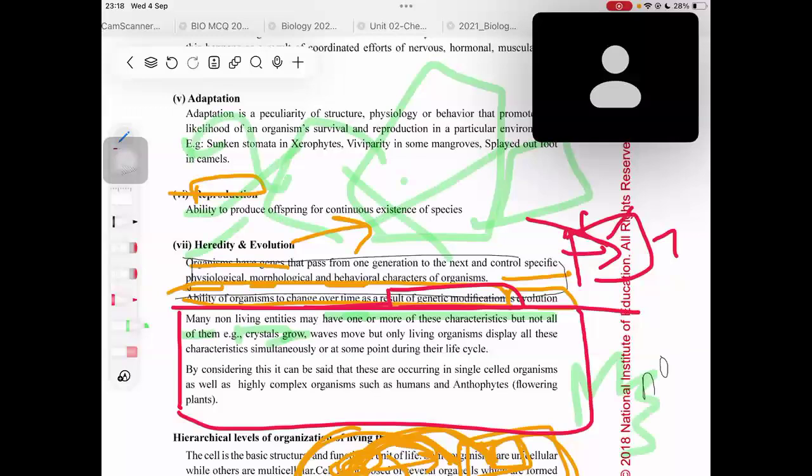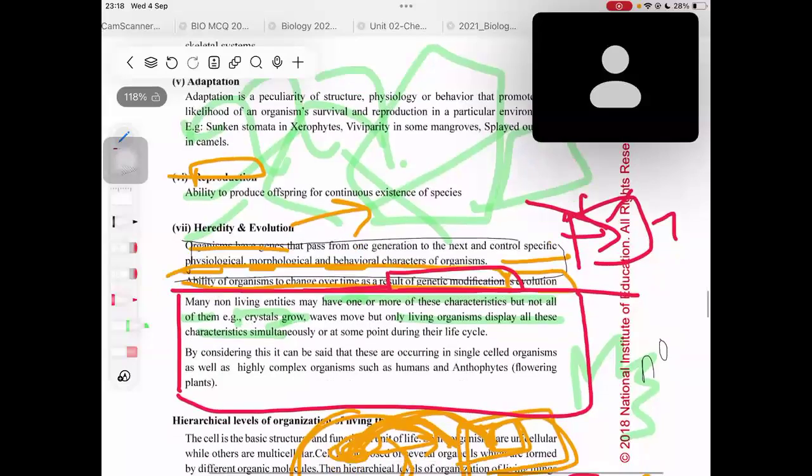Waves, like the waves in the sea, they move. Just because they move, can we call them living? No, we can't, right? They should have all the other 6 characteristics as well. Only living organisms display all these characteristics simultaneously or sometimes at some point during their life cycle, right?